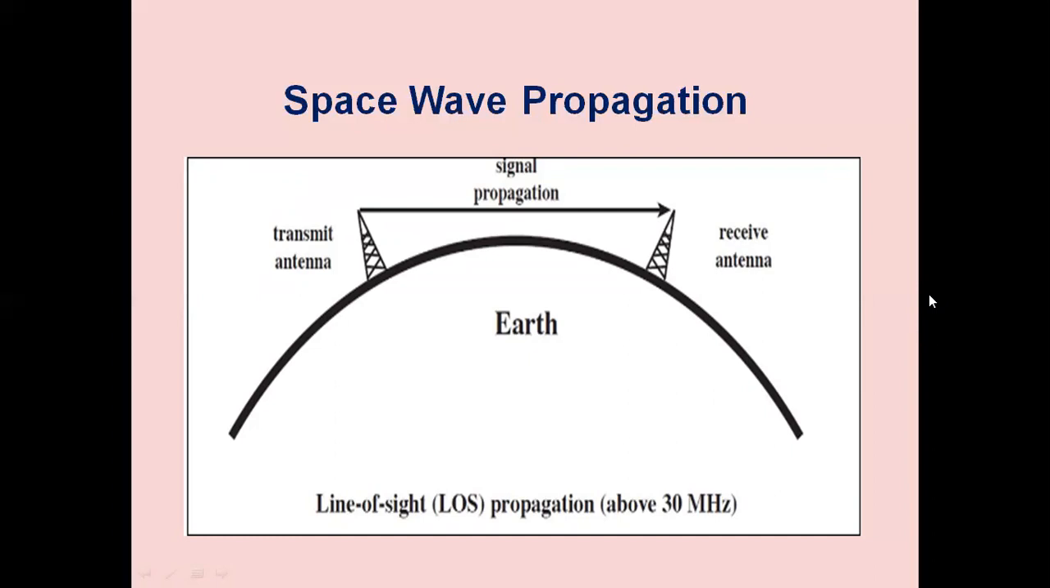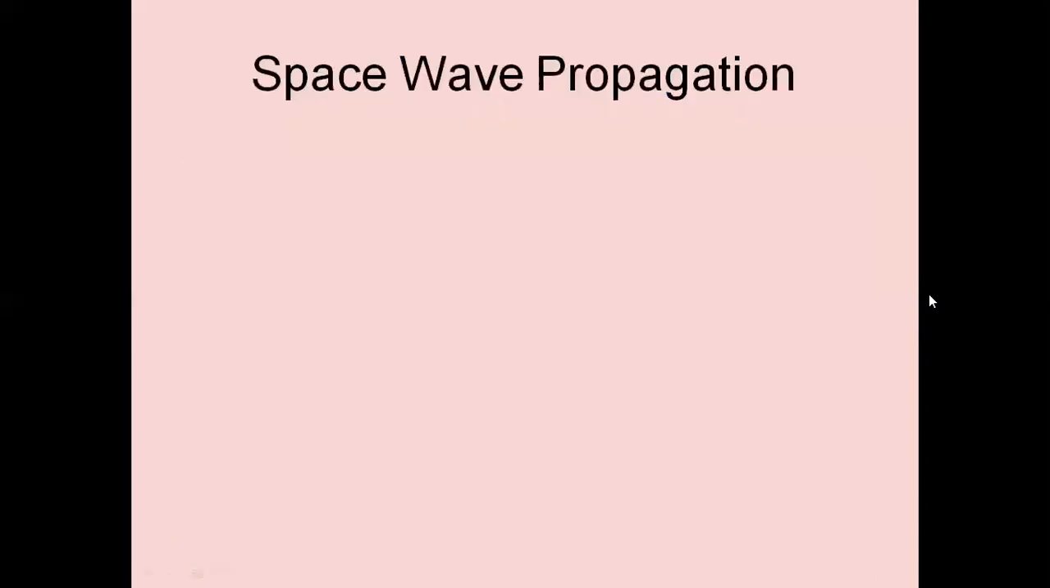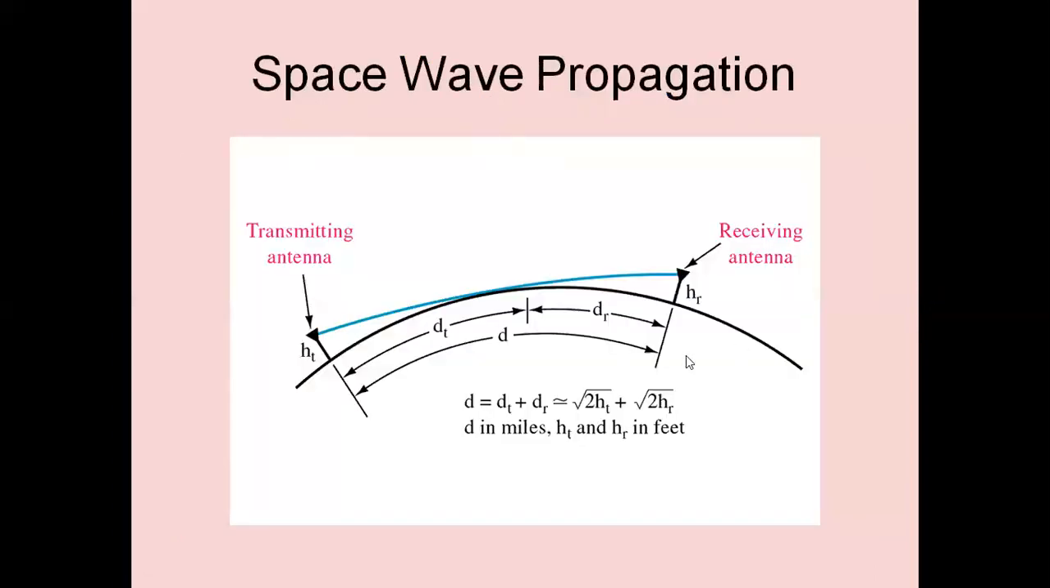The electric field strength received at the receiving antenna is given by the formula 2E naught sine of 2 pi HT HR by lambda D, where HT is the height of the transmitting antenna, HR is the height of the receiving antenna, lambda is the wavelength of the wave, and D is the spacing between the transmitter and receiver. So this is another structure that shows the space wave propagation.